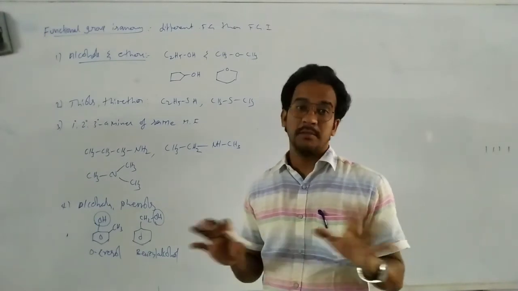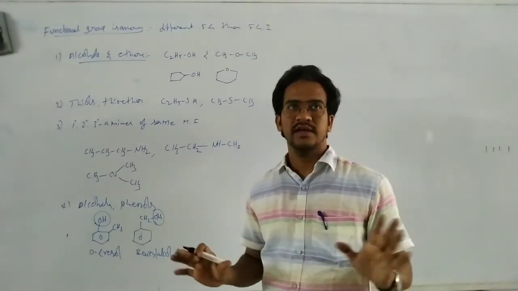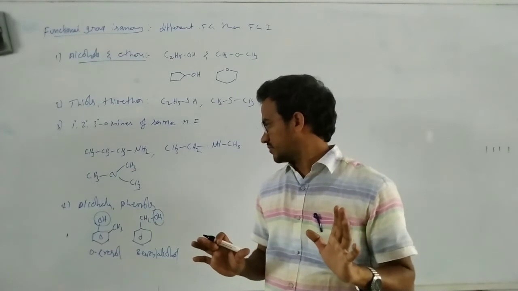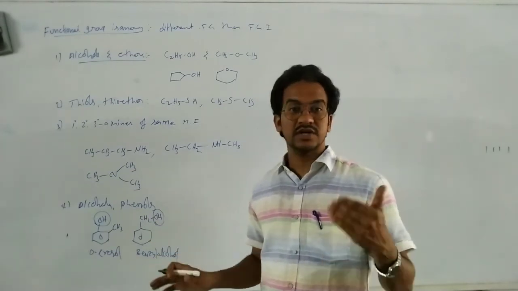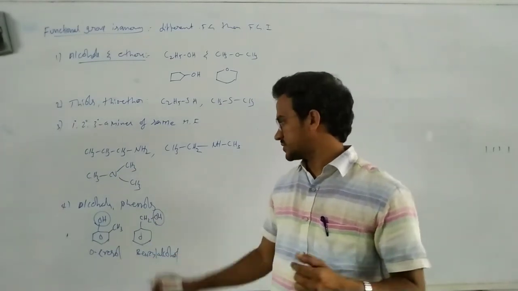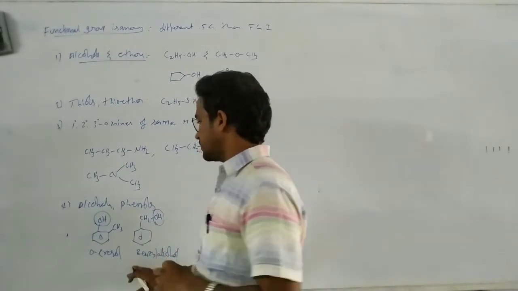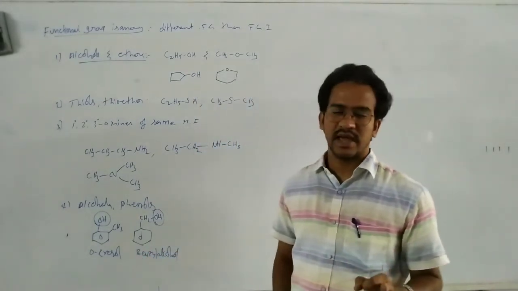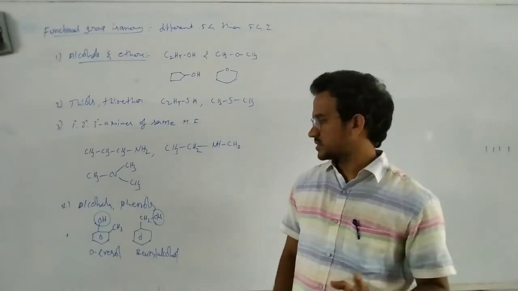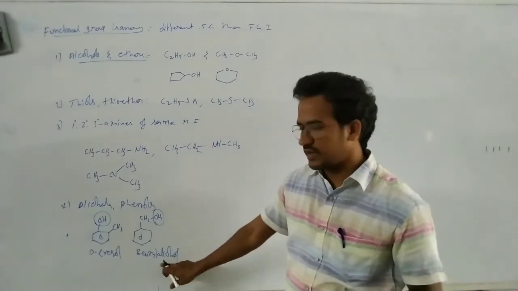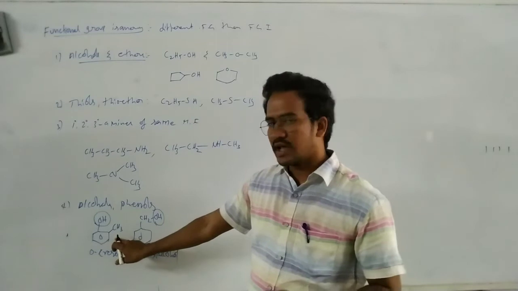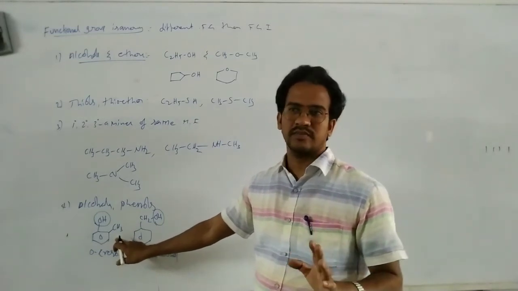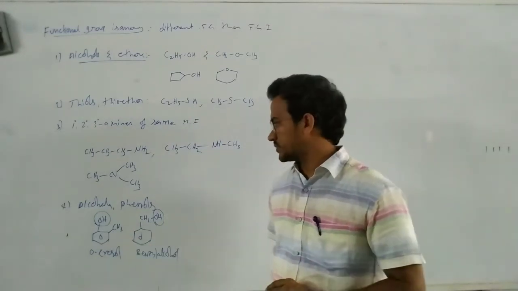Here, the properties are completely different. That's why they are considered as functional group isomers. Important point, phenols and alcohols are considered as functional group isomers. This is the alcohol, that's why named as benzyl alcohol. This is not an alcohol, it is a phenolic compound.